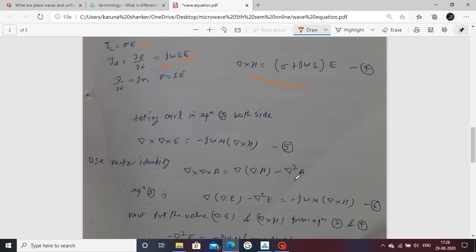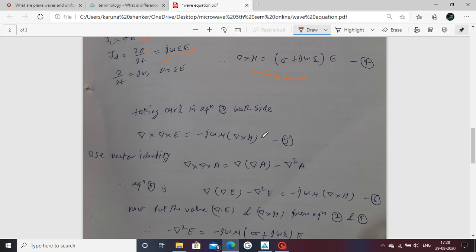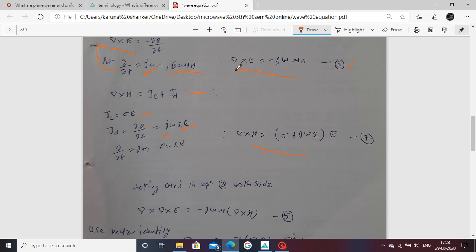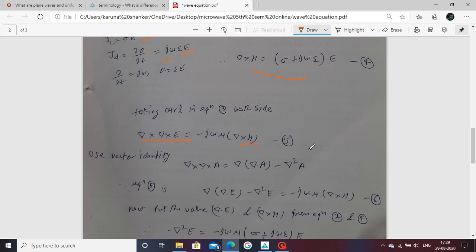Now taking the third equation, take the curl on both sides. Taking the curl on both sides, we get del cross E on the left. On the right-hand side we have taken the curl, and now we use the operator on H. Now this equation, the fifth, is created.